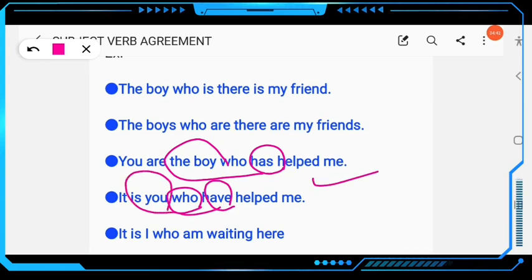Clear? Then next, it is I who dash waiting here. So here am is used for I. Okay, I is singular, so the verb must be singular.